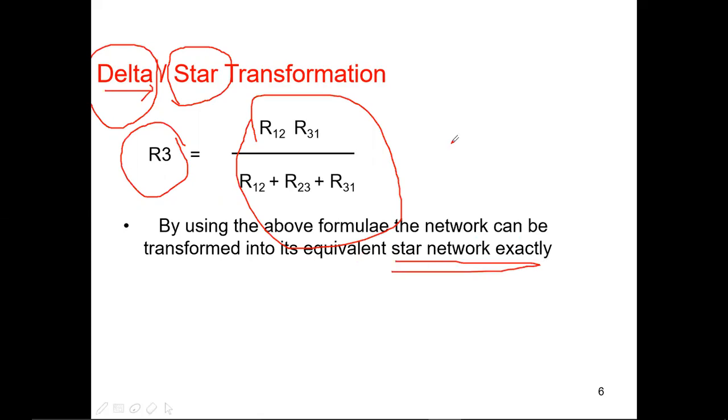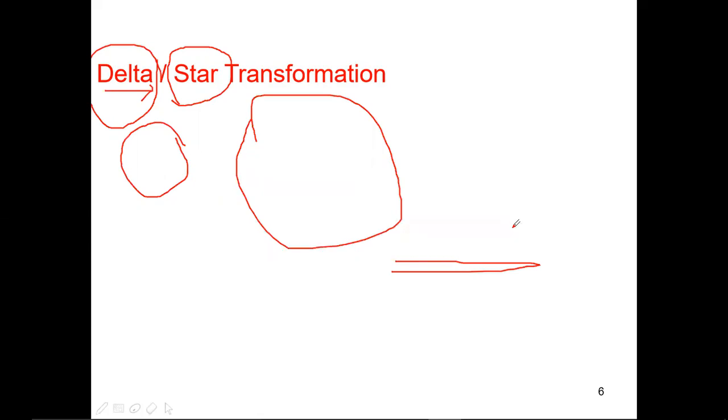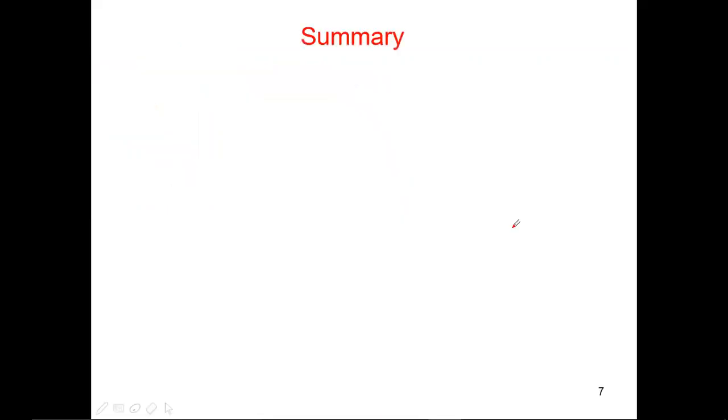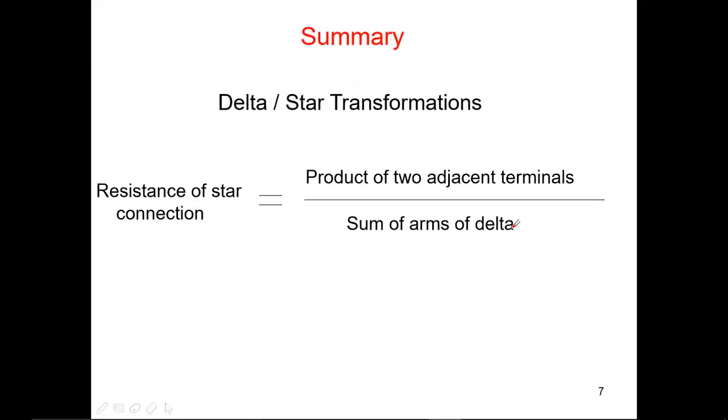Here you need to remember these formulas for your lifetime. These are very important formulas as an electrical engineer. These three formulas are very important. No need to learn these formulas by heart; there is one tactic for remembering them. The resistance of star connection is the product of two adjacent terminals divided by the sum of the arms of delta.